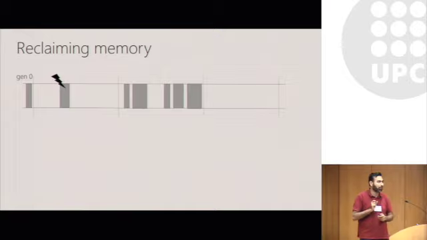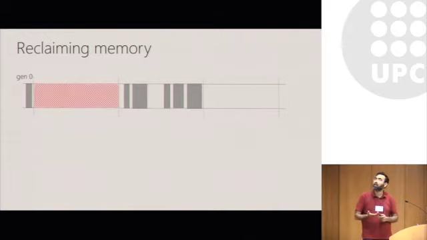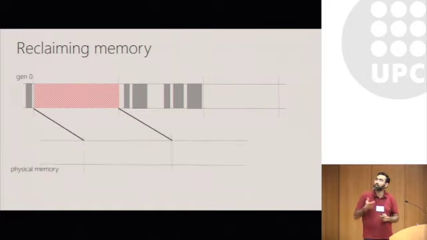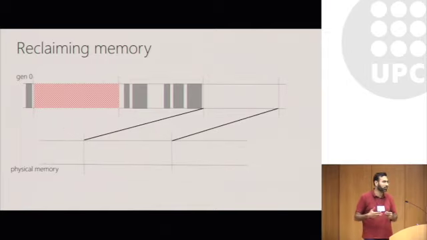And the allocator receives a request to delete that object. Since this is the only object on that page, reclamation is very simple. We can actually reclaim physical memory right away. We simply enable protection on that page and reclaim the underlying physical page. And then the allocator is free to reallocate this page to other virtual pages in the address space.